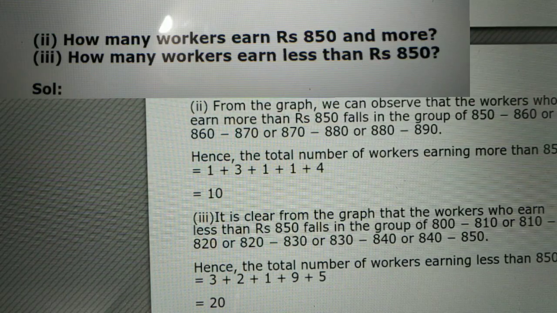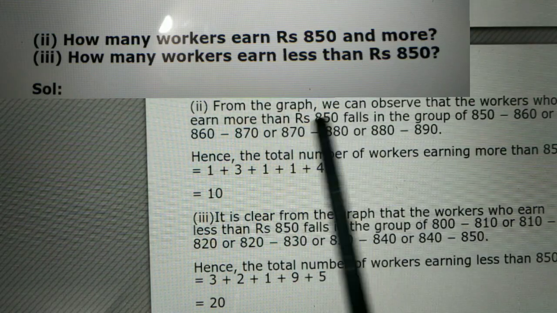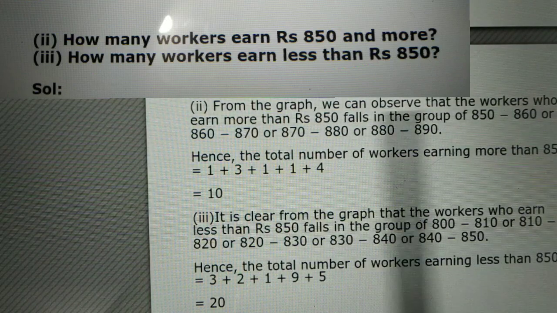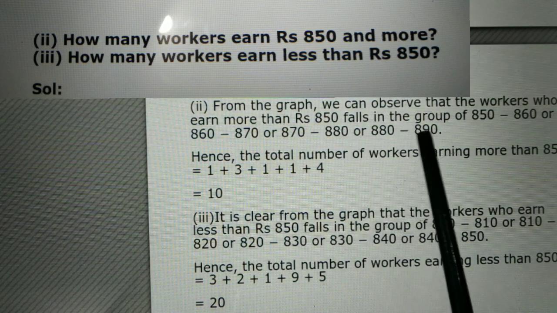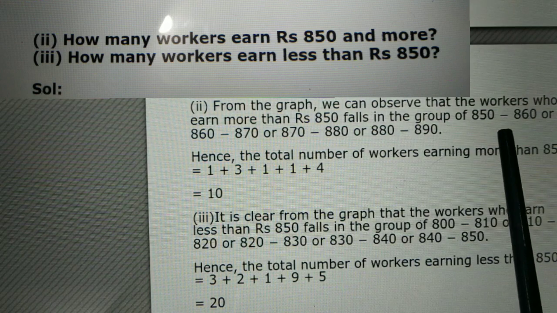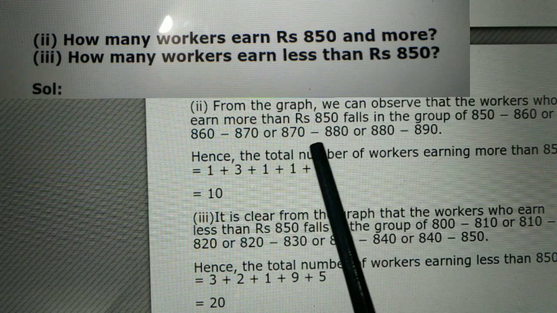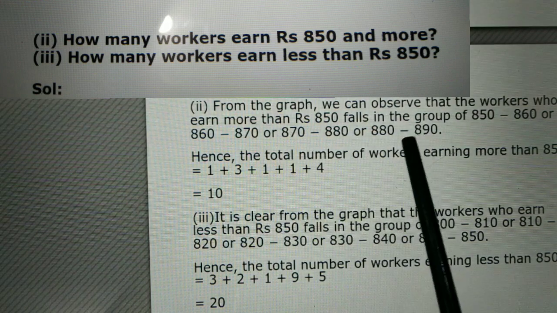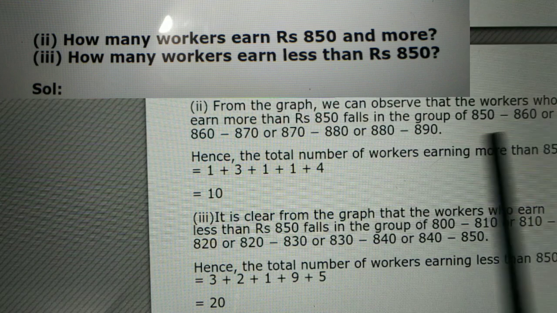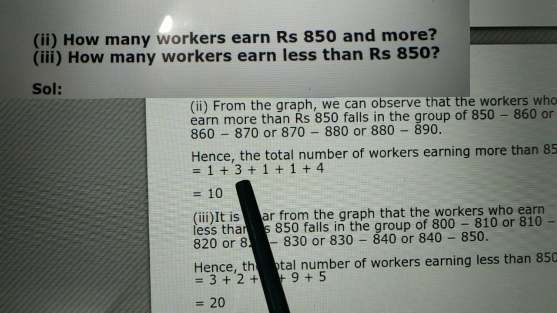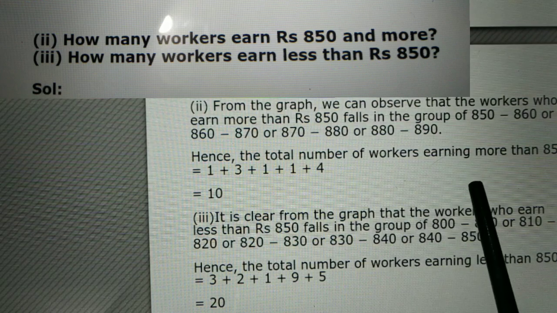Now if we observe the graph, as I told you, from the graph we can observe that workers who earn more than 850 fall in the group of 850 to 860, 860 to 870, 870 to 880 and 880 to 890. All persons come in these groups. So hence the total number of workers who earn more than 850 are...